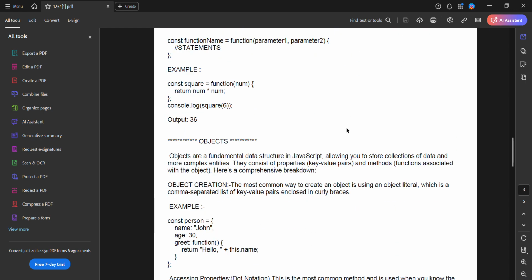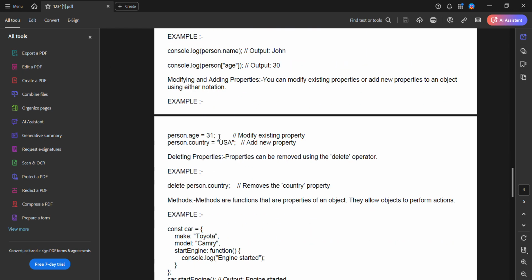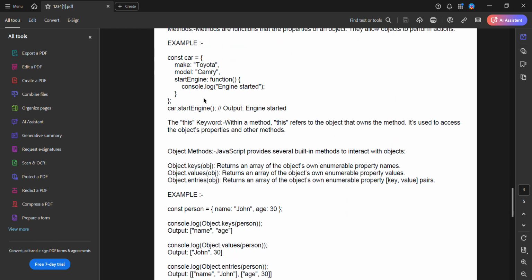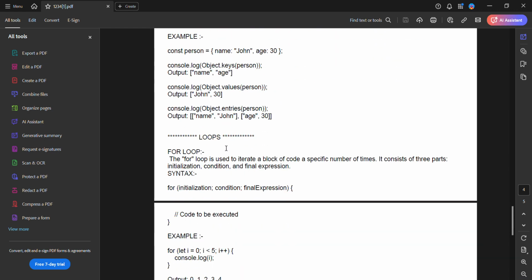And an object is nothing but a real world physical entity. For suppose in a class there are 60 students. The 60 students have the same kind of data, they can do the same type of function, so they are considered as a class. Class is nothing but a blueprint of an object. Here is the example for it. And we can use the same concept in JavaScript, Java and Python.